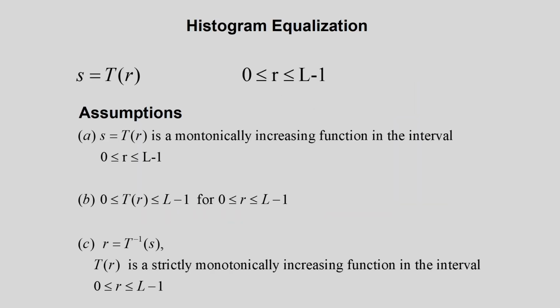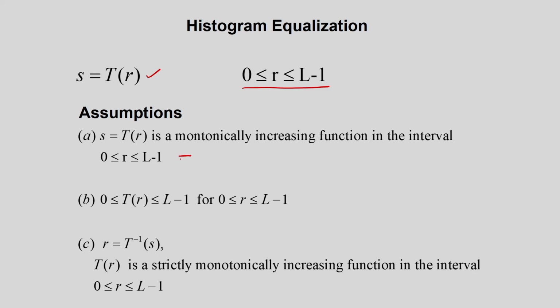Now for histogram equalization, what is histogram equalization? I will explain now. I am considering this point transformation S is equal to T(R), which I have already explained. R is the input image and S is the output image, and the input ranges from 0 to L minus 1. The first assumption is that S is equal to T(R), that is a monotonically increasing function in the interval R from 0 to L minus 1. So the first assumption is that the transformation T is a monotonically increasing function.